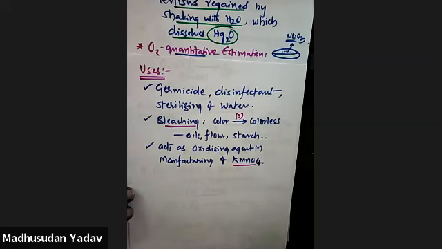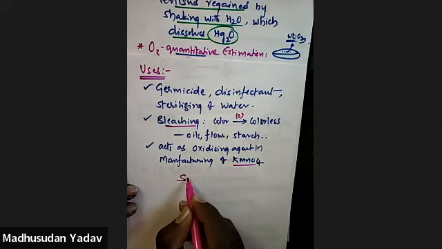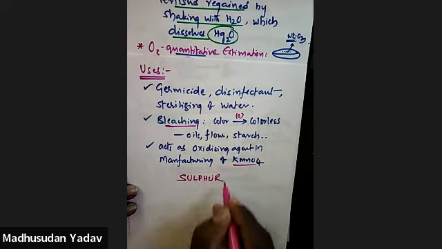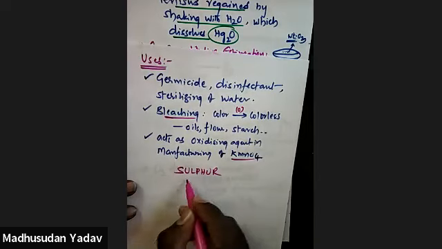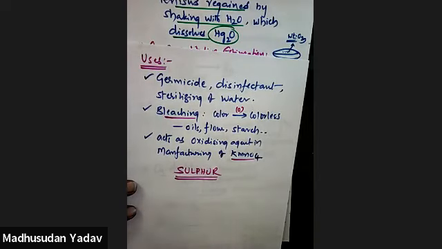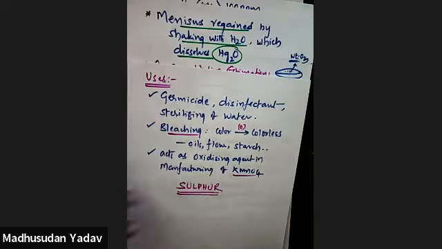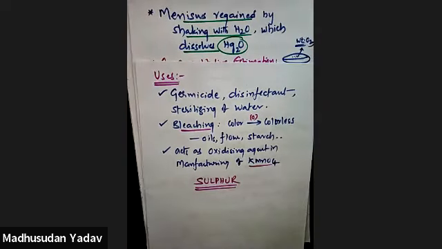In tomorrow's session, I will talk about sulfur, its allotropes, its oxyacids, and their nature. Everything we'll discuss in the next class. I'll send these notes to your WhatsApp groups. Please revise this again and again. At least one question will come from this area from today's session. Hope you understood well.